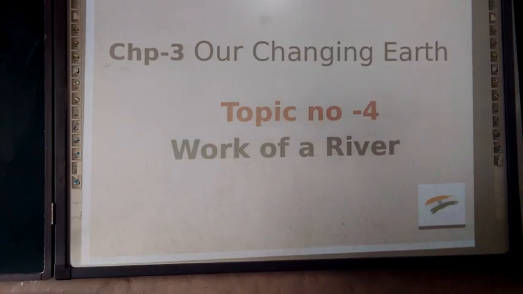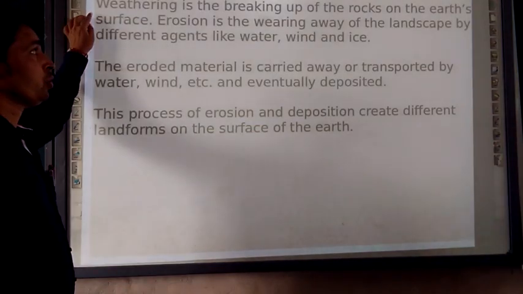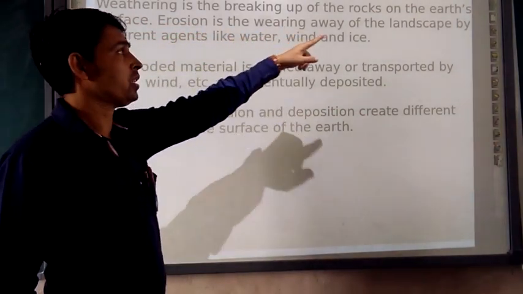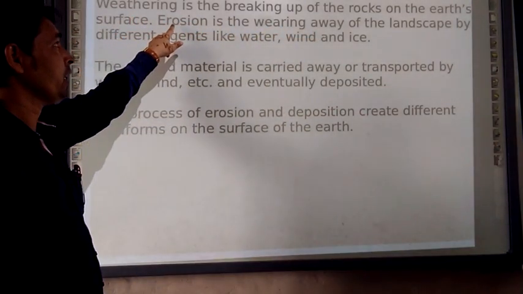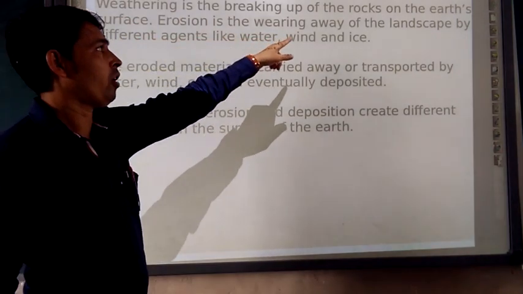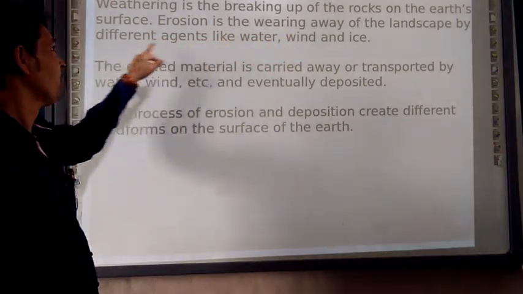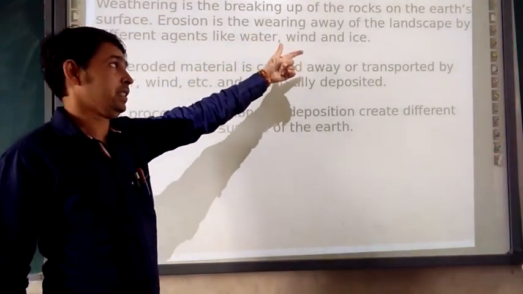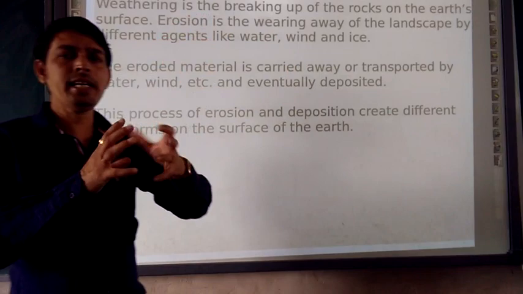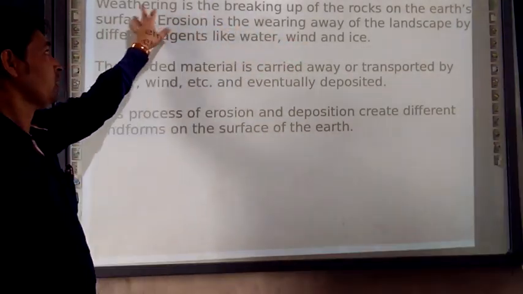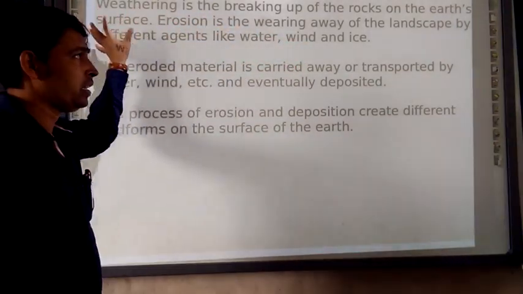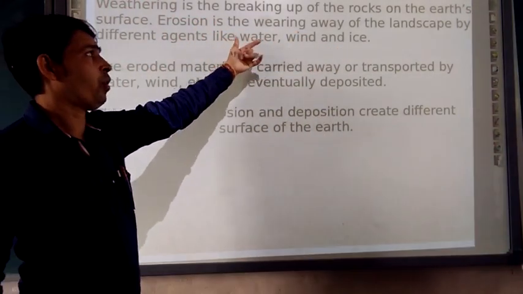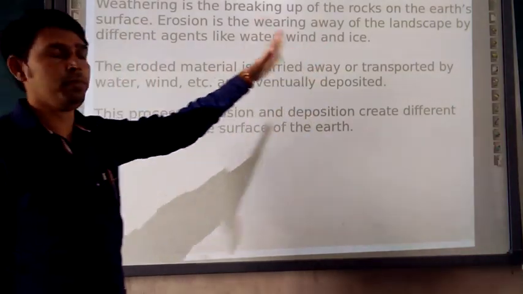Next, first we will go to weathering. So weathering means what? Weathering is the breaking up of the rocks on the earth's surface. Erosion is the wearing of the landscape by the different agents, which are water, wind and ice. So weathering means the breaking down of the rocks on the earth's surface, and erosion means they are dragged away or washed away by the different agents, just like water, wind and ice, from the landscape.